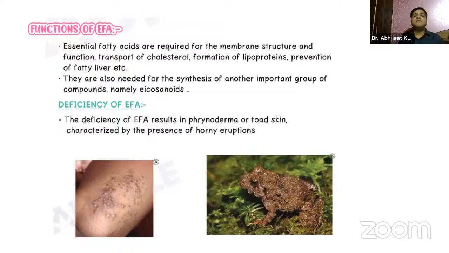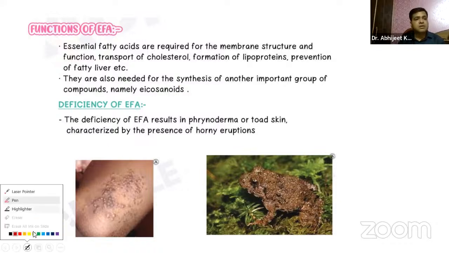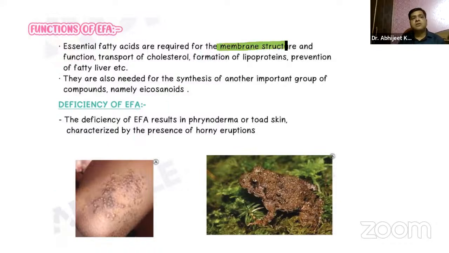Now, what are the functions of the essential fatty acids? Basically, they are required for the membrane structure and function, transport of cholesterol, formation of lipoproteins. Now, when I say lipoproteins, guys, you already know it is lipids plus proteins, and it also helps in the prevention of fatty liver.